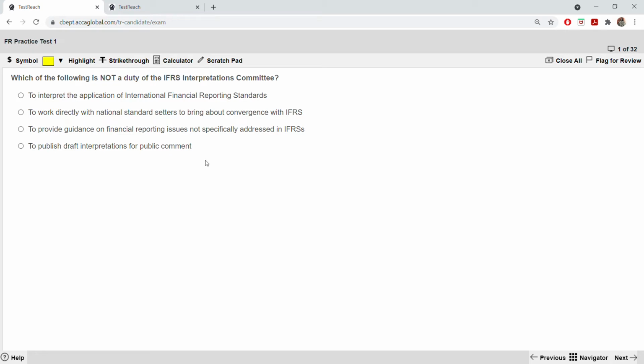Another reason is you have to be good in financial reporting, the standards and all. There is no chance, because when you go to the advanced level, SBR is there, which is not optional, it's compulsory. Whatever is in your financial reporting will be repeated in SBR at a more advanced level, so you have no option but to go through this. You have to learn all these concepts and the IFRS and IAS, because it will be tested again in SBR. So you have no way of escaping financial reporting, because you'll be caught up in SBR.